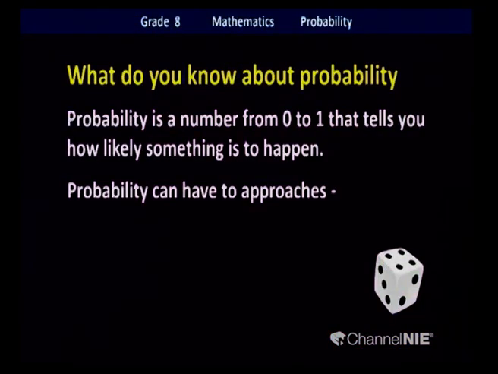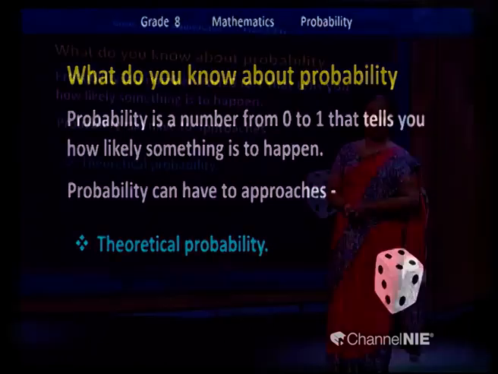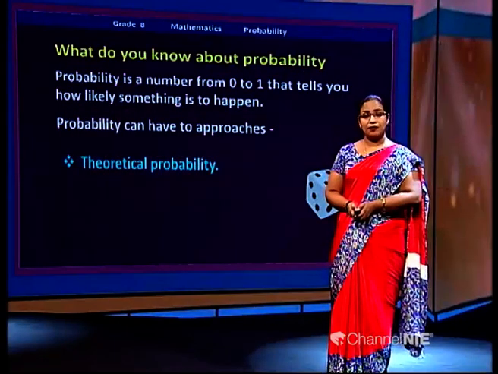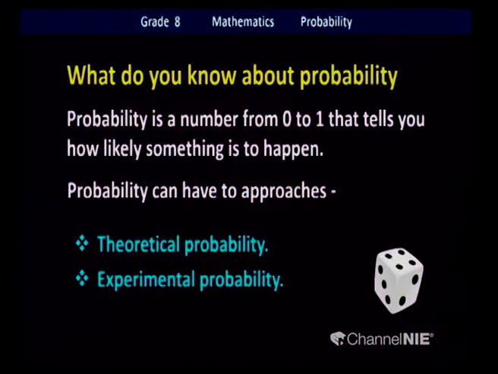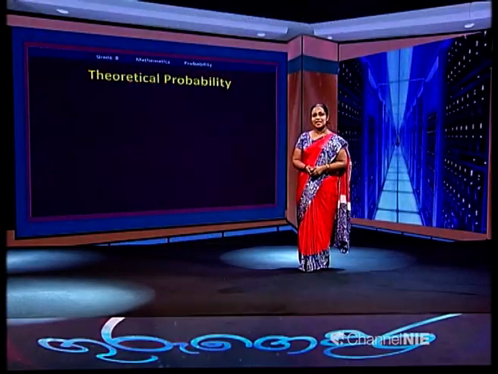There are two approaches to probability. We're going to learn them. The first one is theoretical probability. Don't worry about these terms, I'm going to explain what they are. The next one is experimental probability.